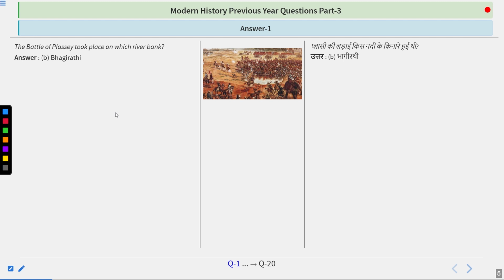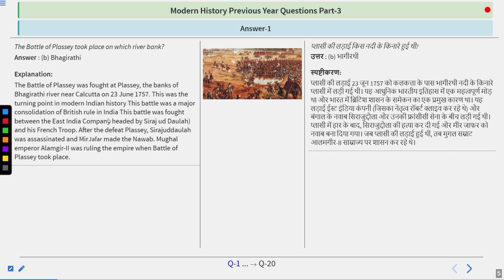If not, do not be surprised, because the answer is Bhagirathi. You would be thinking, sir, Bhagirathi is in Uttarakhand, how could it be in West Bengal also? Basically, when the Ganga river enters Bengal, at the Farakka barrage it divides into two parts. One flows towards Bangladesh and one flows inside West Bengal through Kolkata. In Bangladesh, Ganga is known as Padma, but from the Farakka barrage onwards, this part of the river is known as Bhagirathi.